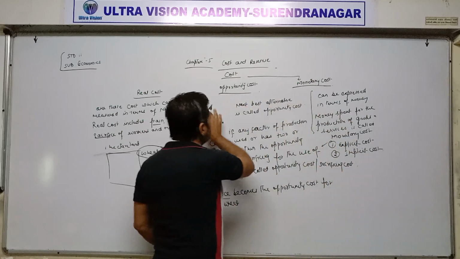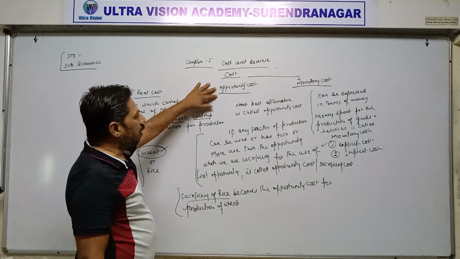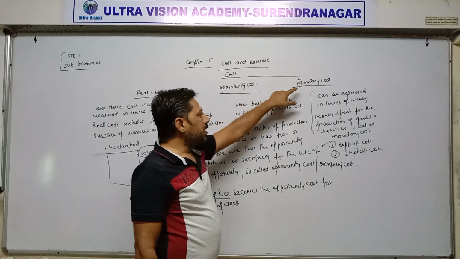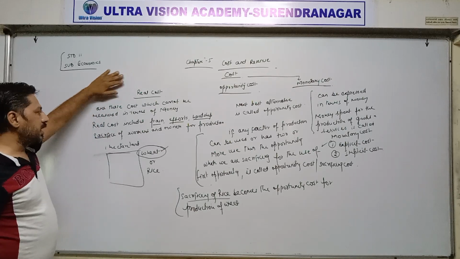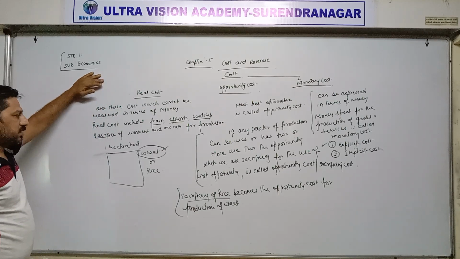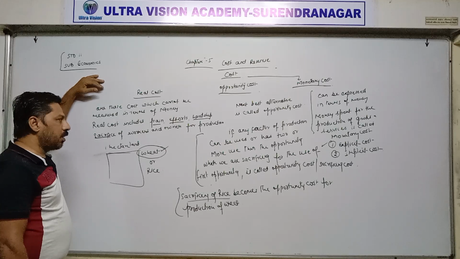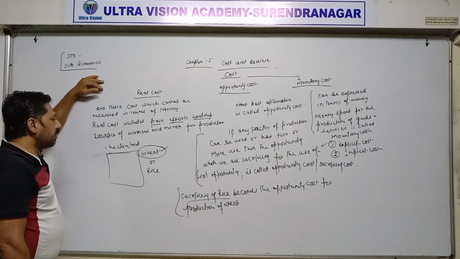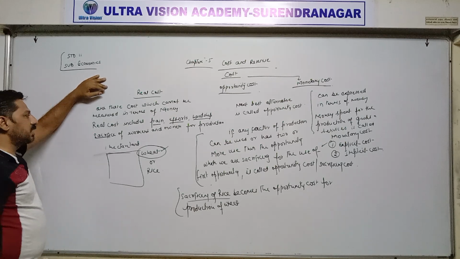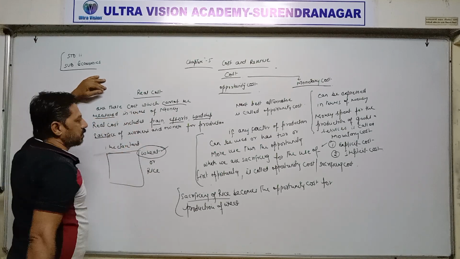So in total there are three terms related with cost. One is real cost, second one is opportunity cost, and third one is monetary cost. First, once again, real cost. Real cost includes sacrifice, efforts, hard work, pain, which workers and owners are taking for the production of goods, and such cost cannot be measured in terms of money. It is called real cost.